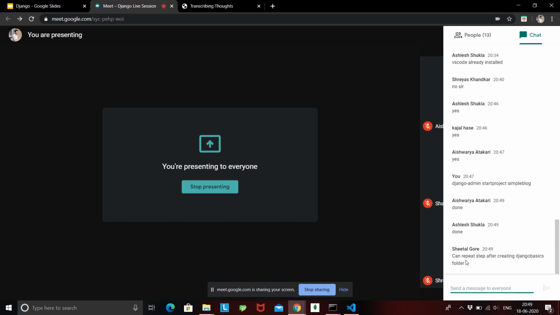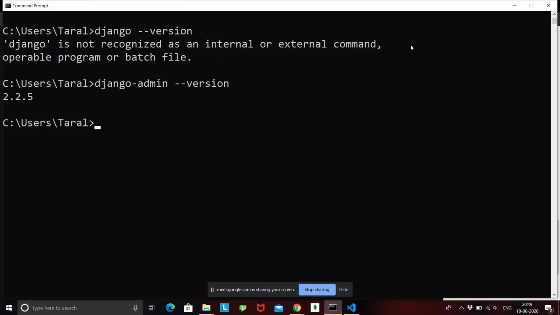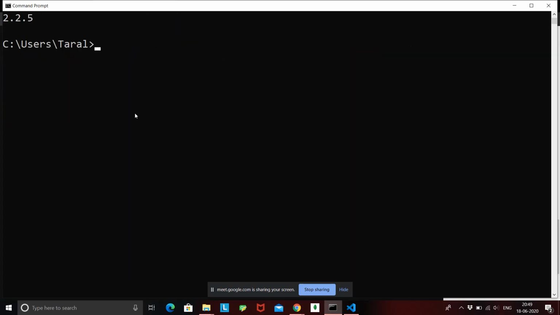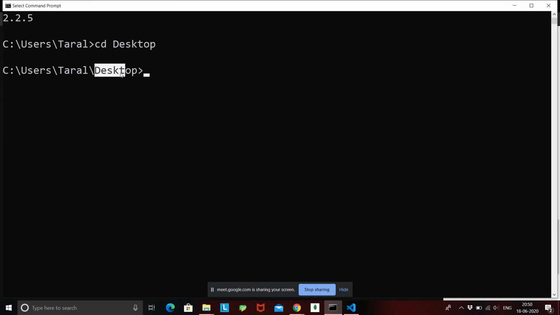Fine. So let's repeat the folders. See, what I basically did is, after creating this Django basics folder, I'll just clear out my terminal. Okay, so this is a new terminal. After I created it on the desktop, all I did was cd desktop. Once I am in my desktop directory, I did cd into that Django basics folder.